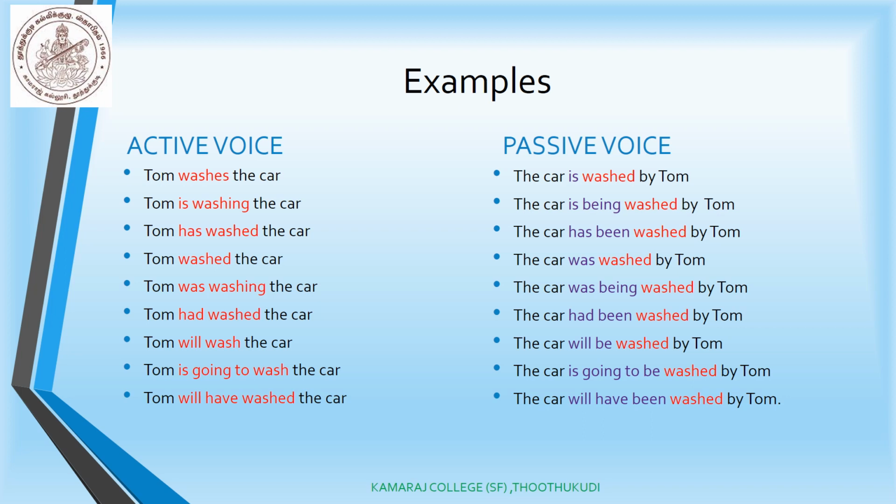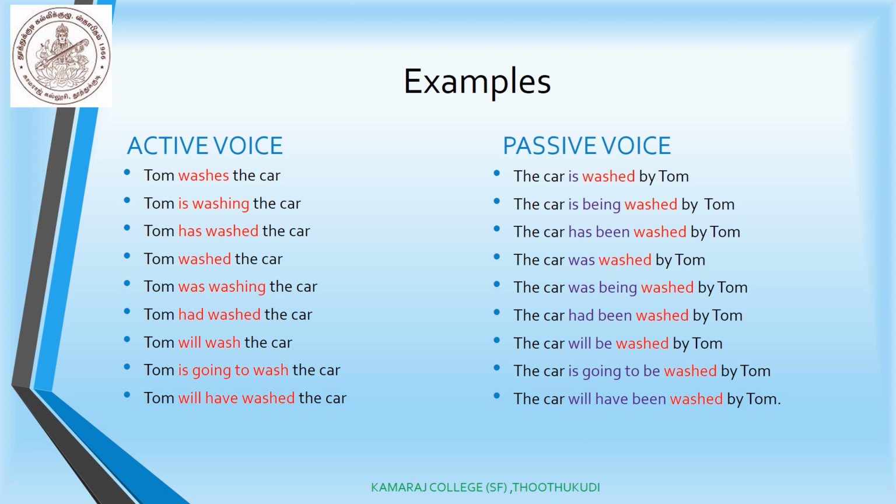We should also take care when we are changing the sentence from active voice to passive voice. We should not change the tenses. We should only change the verb from its active voice to passive voice. The first sentence: Tom washes the car. This sentence is in present tense, and so we have used the verb is here. This is a form of be, and the subject Tom has become by Tom. This word Tom is preceded by by, so this becomes a prepositional object.